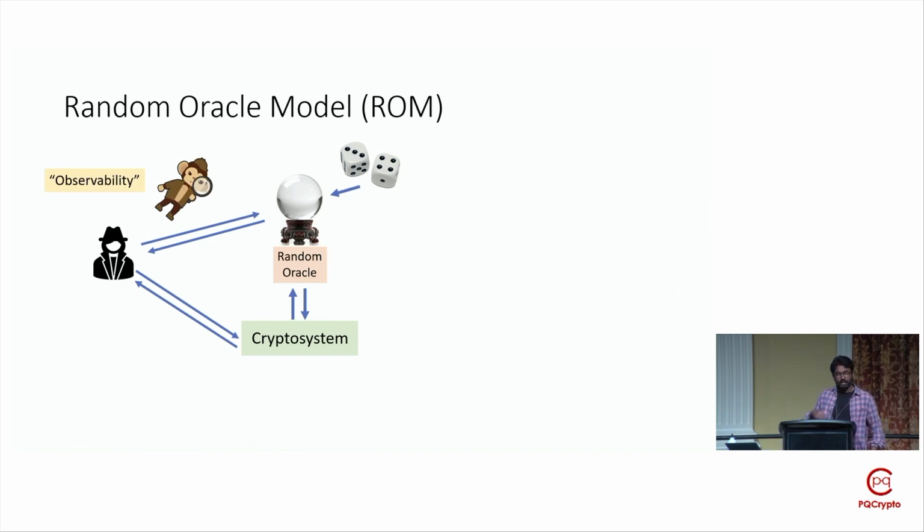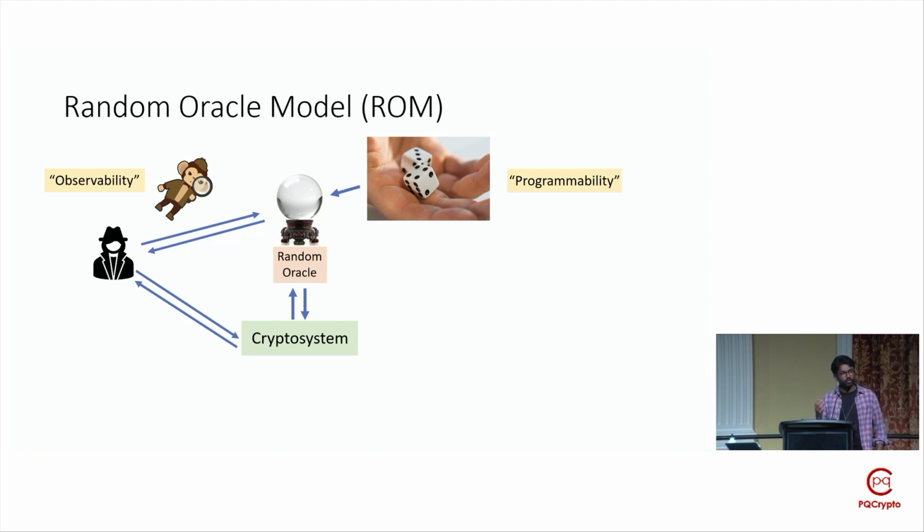Now, analyses in this classical ROM still make some further non-standard assumptions. One assumption is the so-called observability, where we assume that we can observe the queries made by an attacker to a hash function in their attack against the crypto system. Another assumption is the so-called programmability, where we assume that we can somehow modify or program the random oracle, which is undetectable or indistinguishable in the view of an adversary. Of course, these assumptions may not make sense in the real world, when an adversary is interacting with a fixed hash function locally, away from everyone, in their attack.